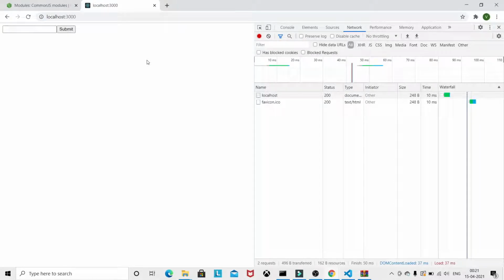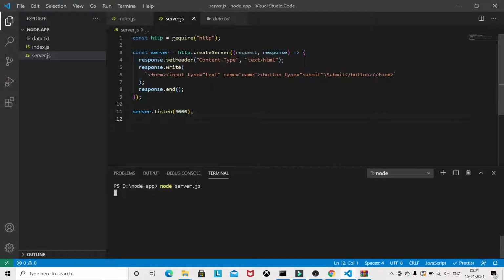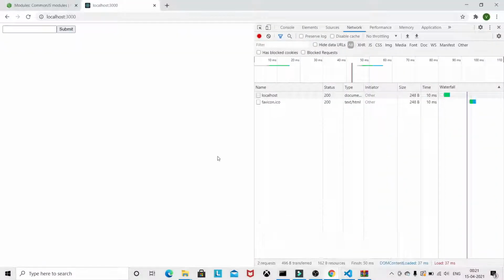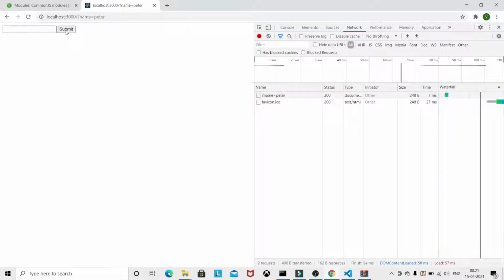So we are able to see our basic home. Now we have to make basically a post request, which means this home will accept some data. As of now you can see, if you type something here, like Peter, the browser gets refreshed, and this is the default behavior of the browser making a request.